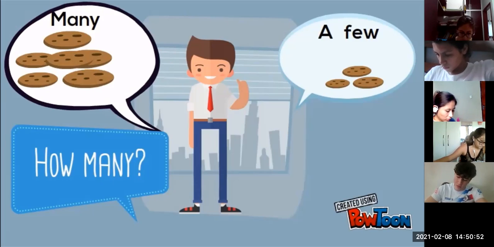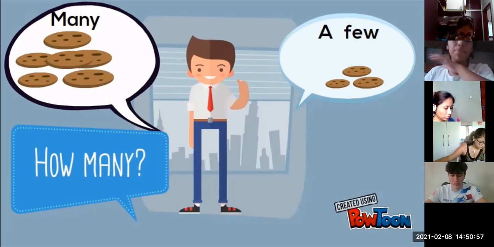Okay. Thank you very much. My mother has many brothers and sisters. She has three brothers and three sisters. But my father has a few brothers and sisters. He has two sisters and one brother. Very good. Very good example.